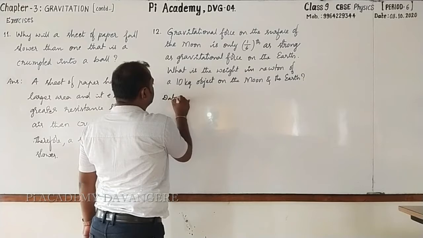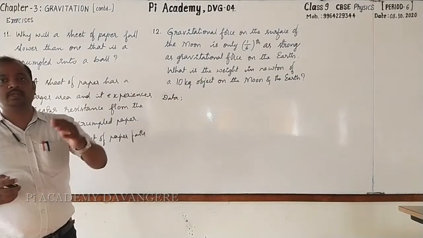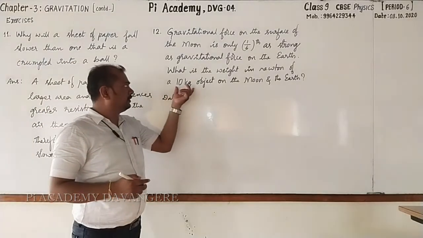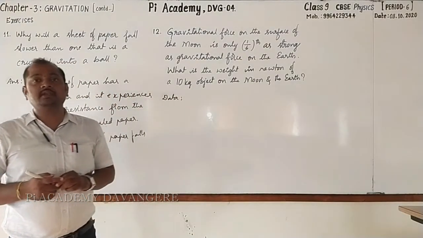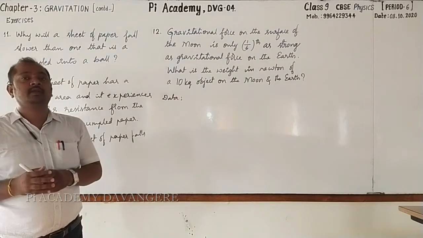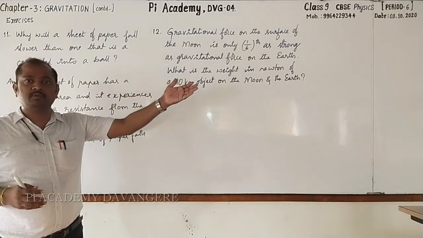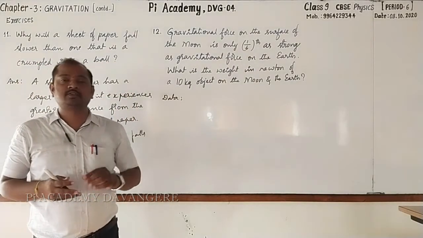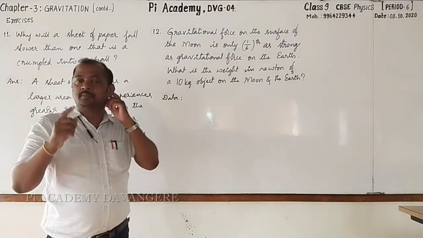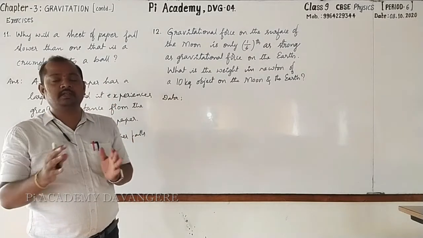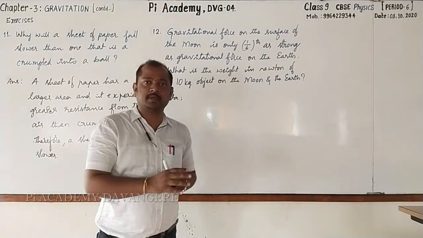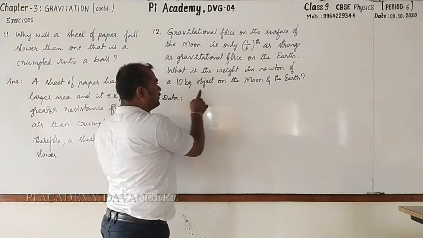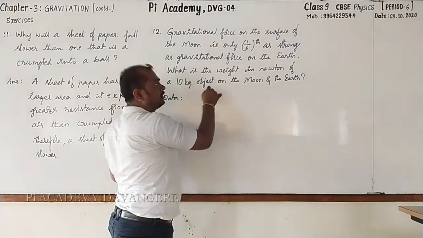Dear students, we all know that gravitational force on the moon is 1/6 of the gravitational force on the earth. And here they have given an object of mass 10 kg. What will be its mass on the surface of the moon? It will be 10 kg only. On the surface of the earth, that is also 10 kg. Why? Because mass is constant. It does not change from place to place. Whereas weight changes.